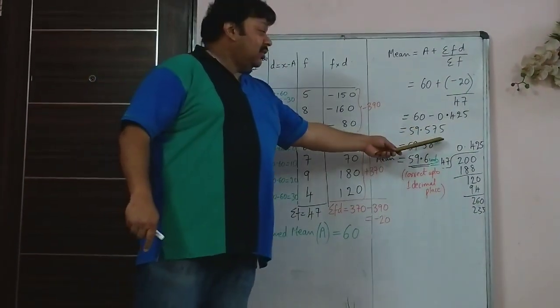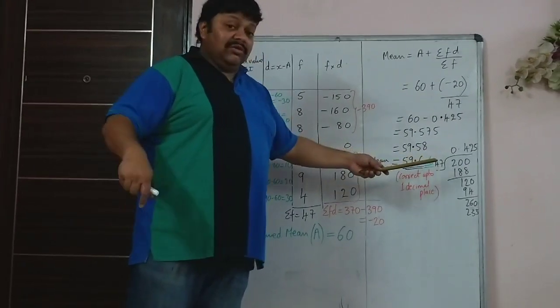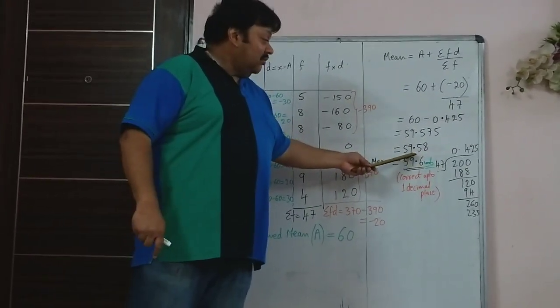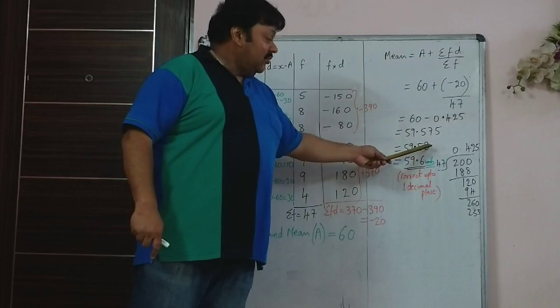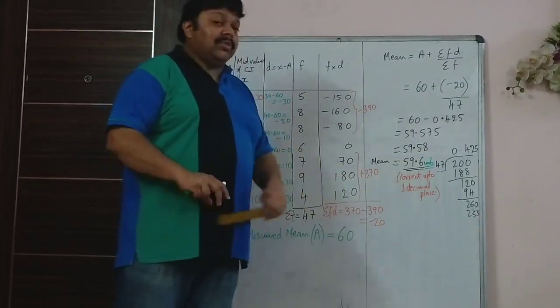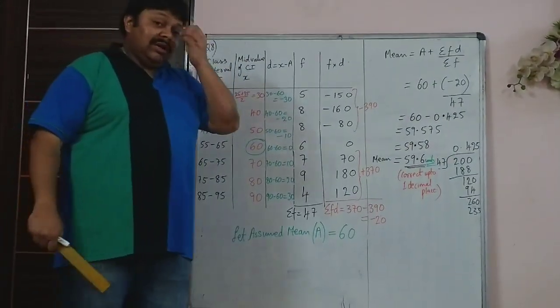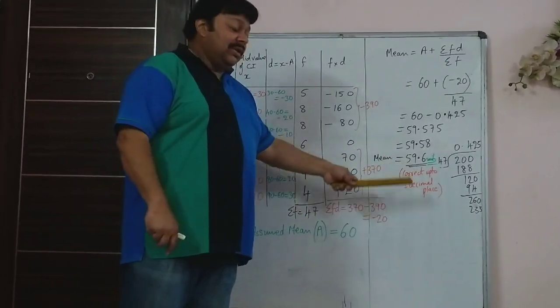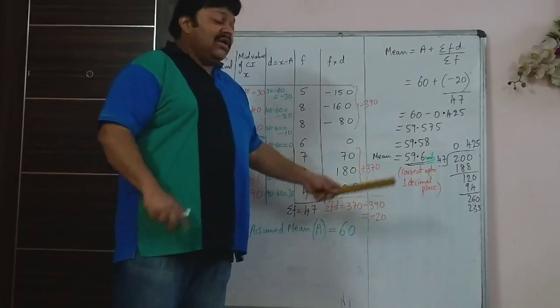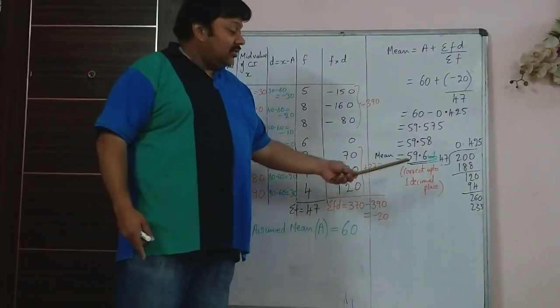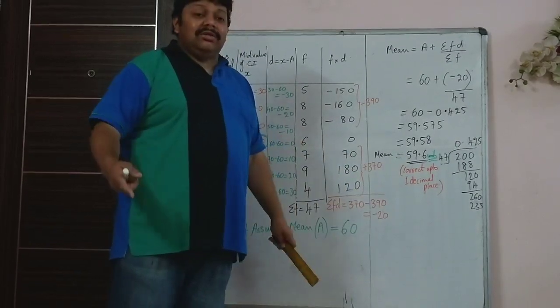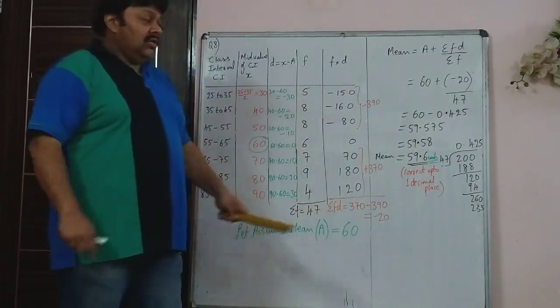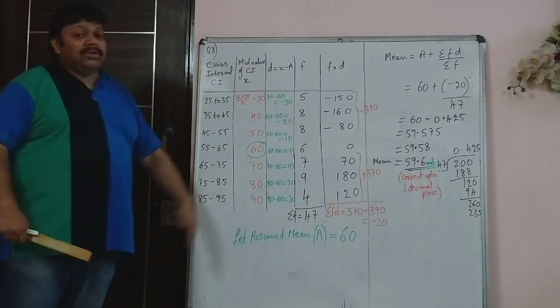Otherwise, you had to find 2 decimal places in general cases and write it as 59.58 instead of 59.6. Only if the question tells you to round it off to 1 decimal place, you will do it. If they had asked you to write it to the nearest integer, this would have become 60. So read the question carefully, copy this down.